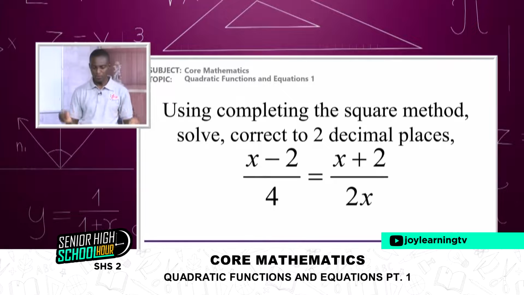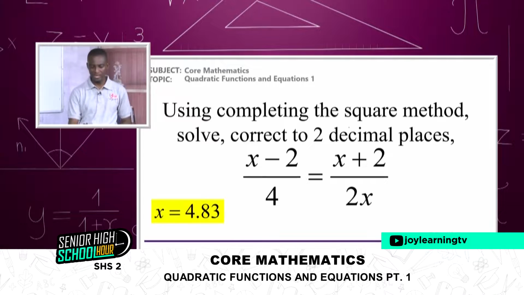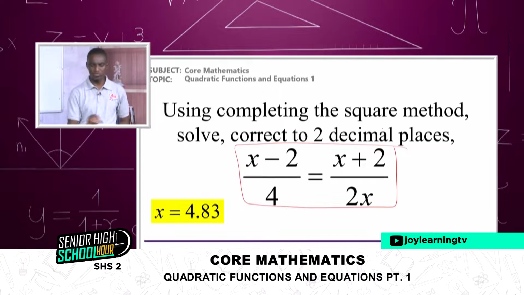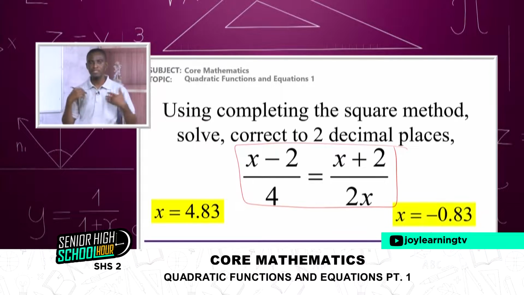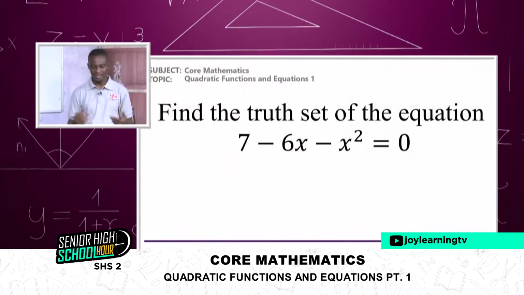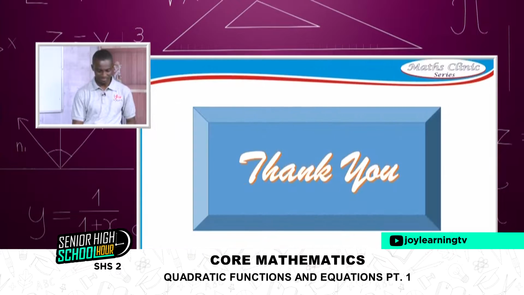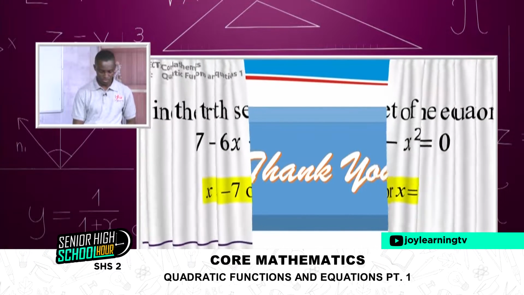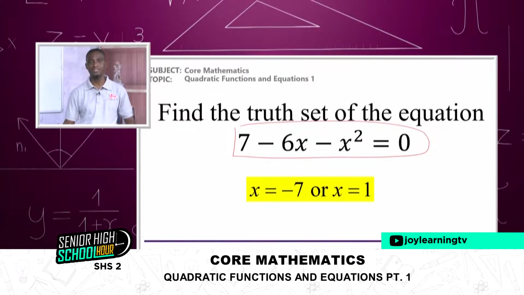Now, I will leave you with the following questions to solve on your own, but I will give you the final answer. Using the completing the square method, solve this equation. This doesn't look like a quadratic because there's no square in it. But if you try doing cross multiplication by rearranging it, you end up writing a quadratic equation. You can solve it using completing the square. Then, another question is here for you. x is equal to 1. Right. So try to do this on your own and make sure you get the answer as I have here.